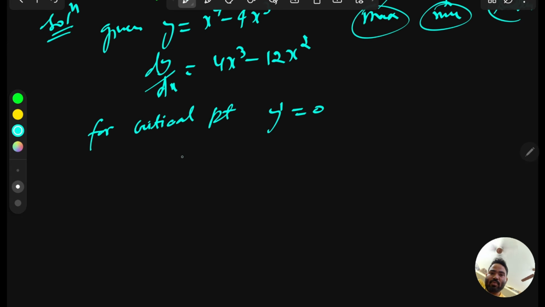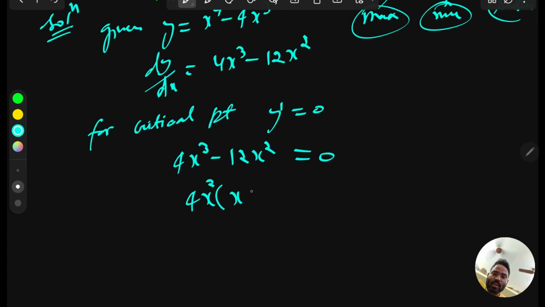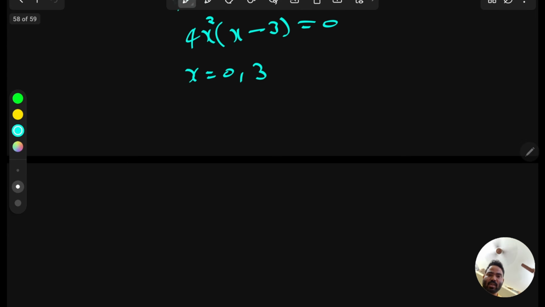So if you put y dash equal to 0, 4x cube minus 12x square equal to 0. From here you can take 4x square common, so you will get x minus 3 equal to 0. So x equal to 0, 3. So these are our two critical points. Now we have to check whether this is maxima, minima, or saddle.